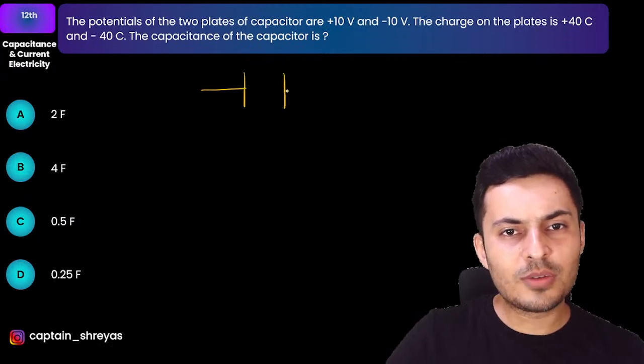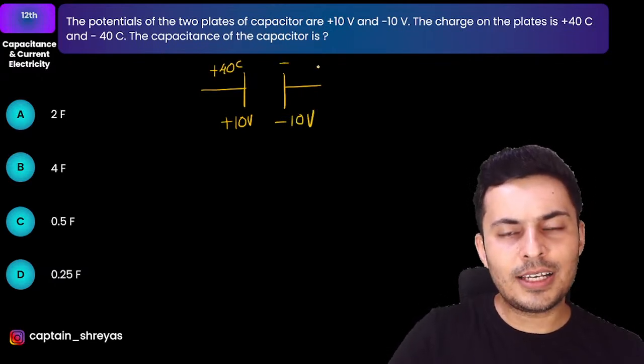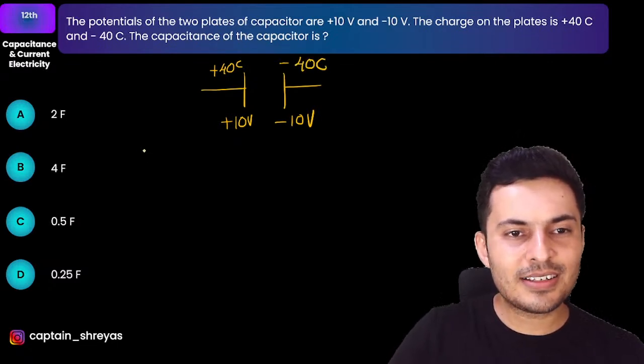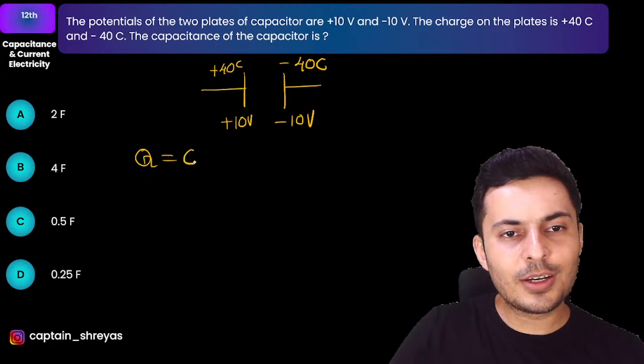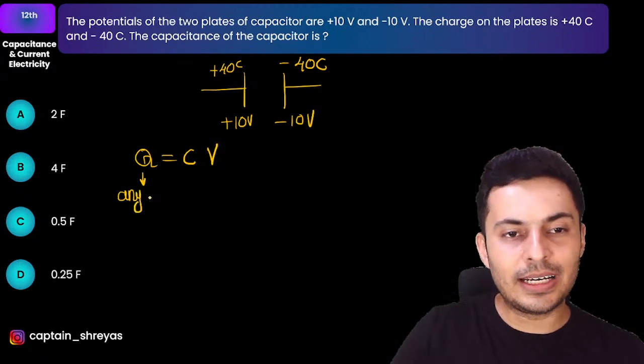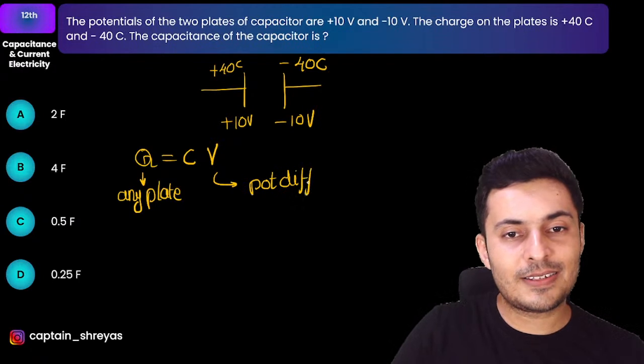One is at 10 volts, one is at minus 10 volts. So this is at 10 volts, this is at minus 10 volts. And on one side the charge is 40 coulomb, on the other side the charge is minus 40 coulomb. The question is, what is the capacitance? Remember, when I say Q is equal to CV, this Q is the charge on any plate. C is the capacitance, and V is always the potential difference.